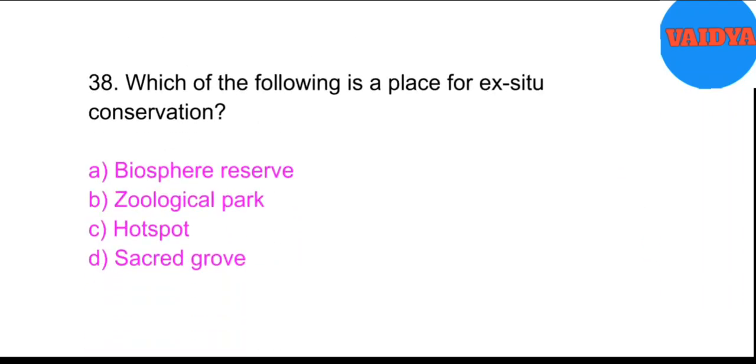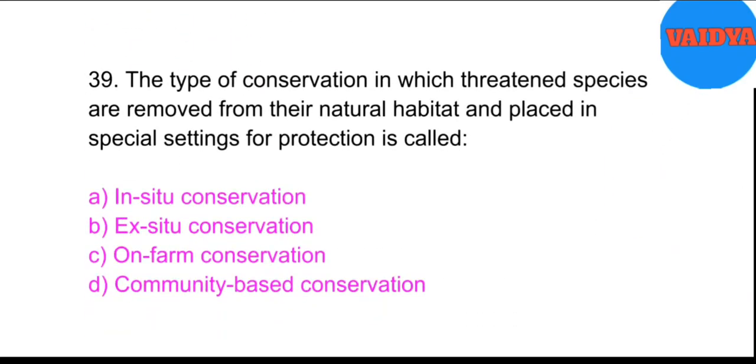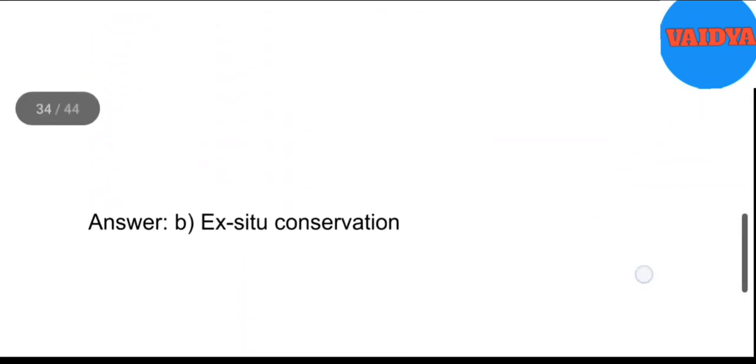38. Which of the following is a place for ex situ conservation? A. Biosphere reserve. B. Zoological park. C. Hotspot. D. Sacred grove. Answer. B. Zoological park. 39. The type of conservation in which threatened species are removed from their natural habitat and placed in special settings for protection is called A. In situ conservation. B. Ex situ conservation. C. On-farm conservation. D. Community-based conservation. Answer. B. Ex situ conservation.